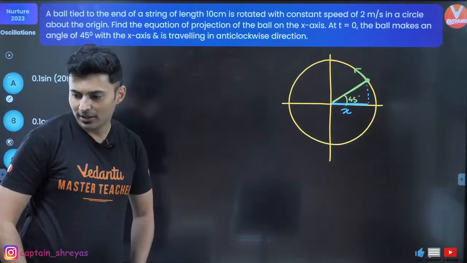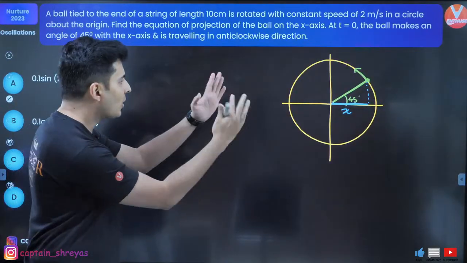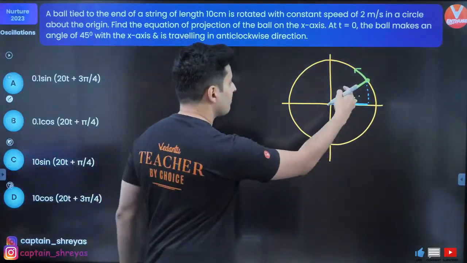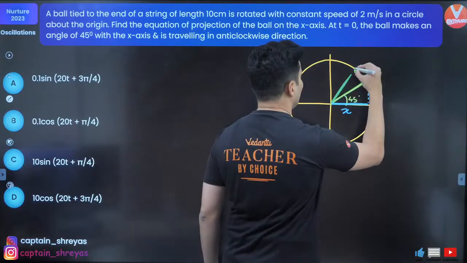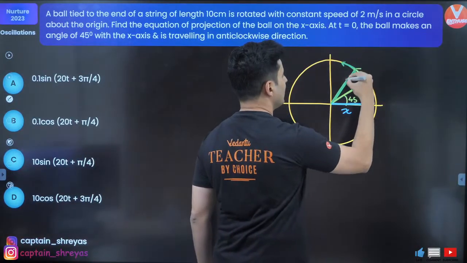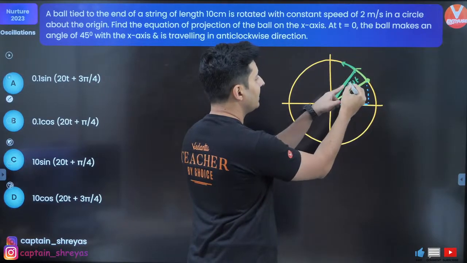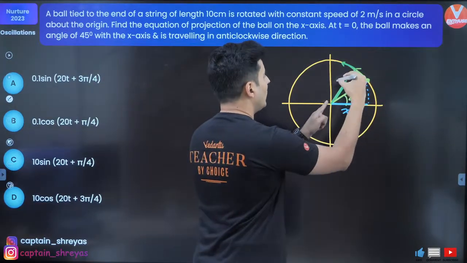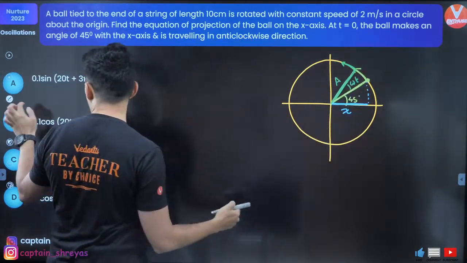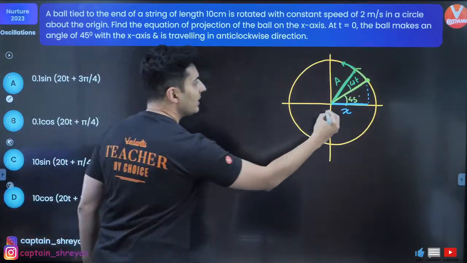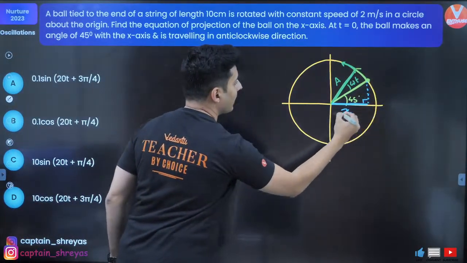And you got your hand burnt. Anthony also agrees with me. So after some time, what will happen? This point will be here, and it will be going like this, because this will be omega t. If this is 45, this is omega t. And if this is the amplitude, so what will x be equal to in this right angled triangle?